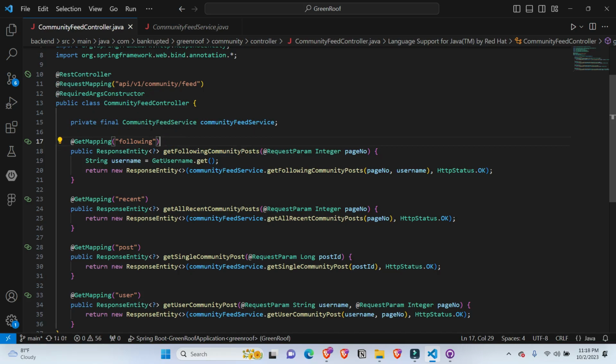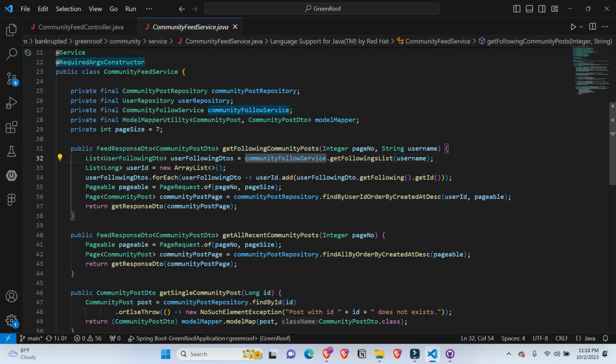As we discussed, we have followed the MVC pattern for our backend part. First, a REST controller accepts a request and it sends this request to a service component. The service component uses business logic to get and pass data.